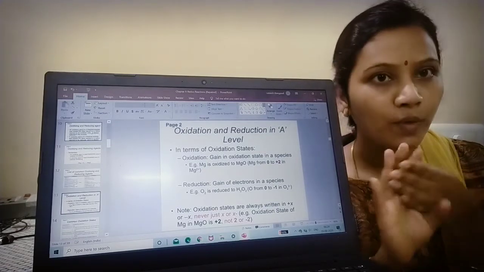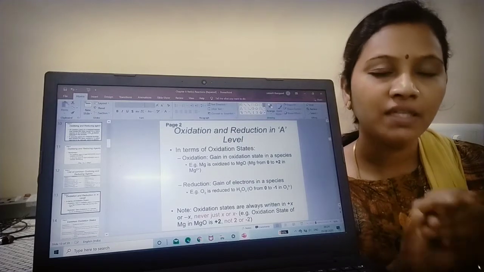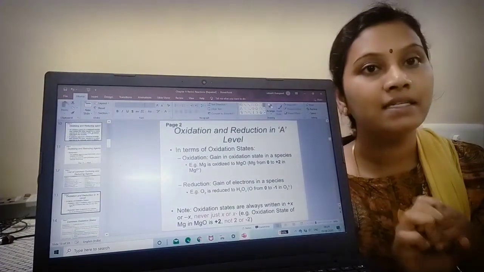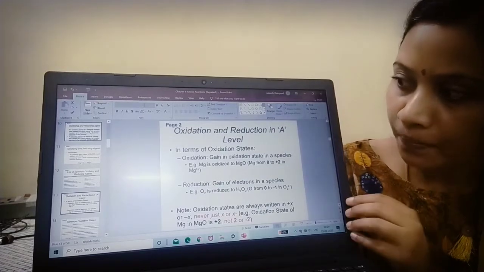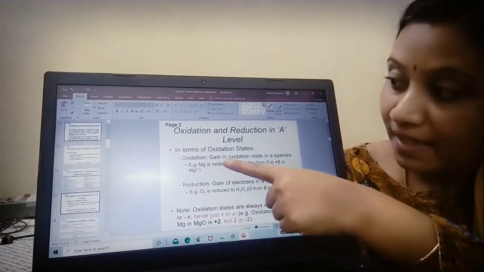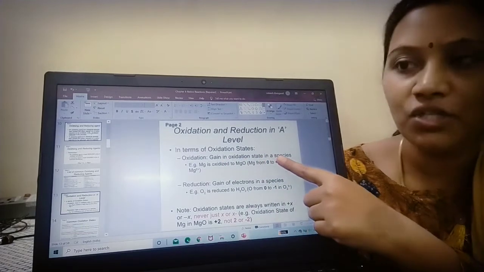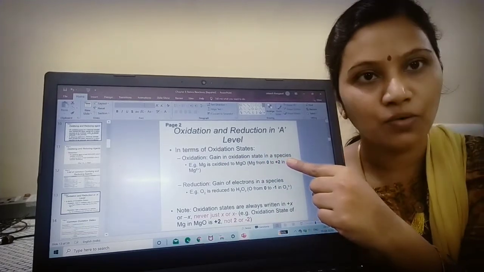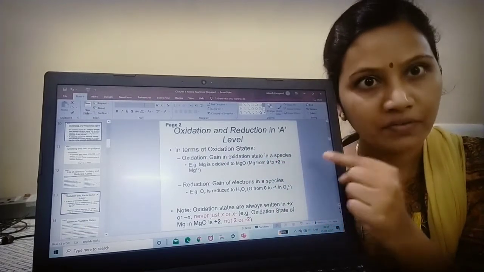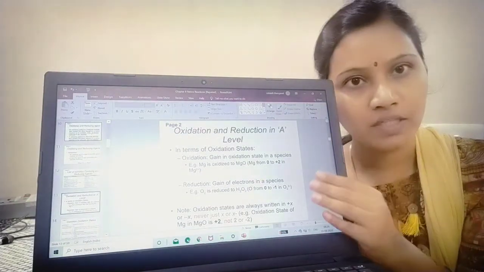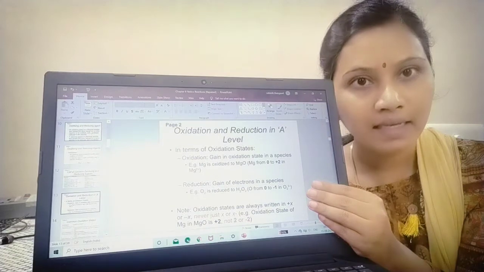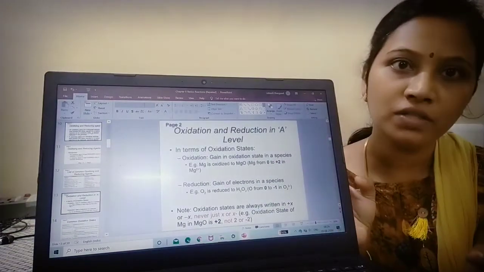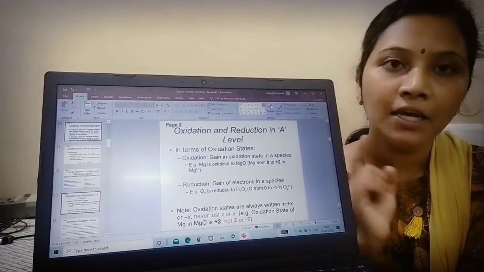Now the fourth way of defining oxidation and reduction is in terms of oxidation state. Now what is oxidation? It is a gain in oxidation state in a species. So now add the fourth definition, where oxidation is the gain in oxidation state. What is oxidation, children? It is a gain in oxidation state.